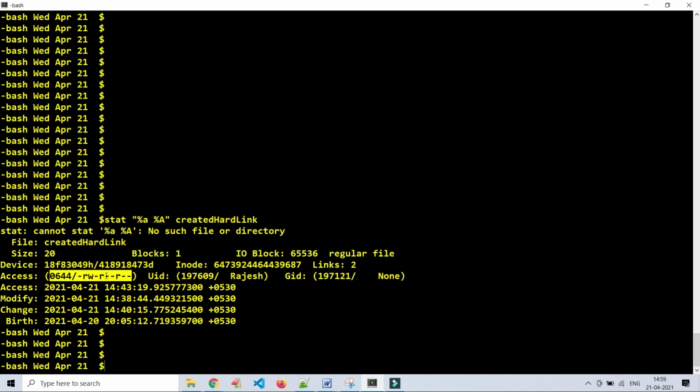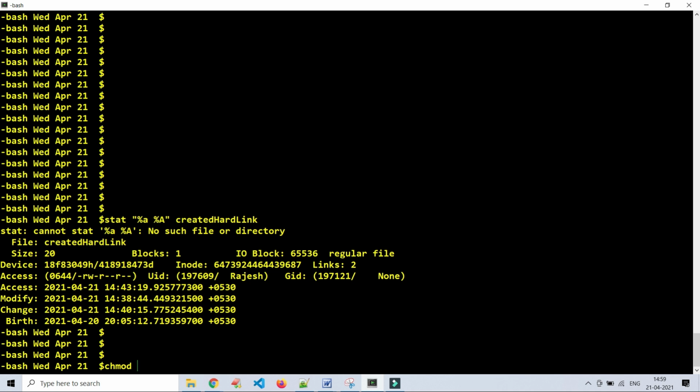Using one command that is called chmod. Ch for change, mod for mode, change mode, and we have so many parameters here.